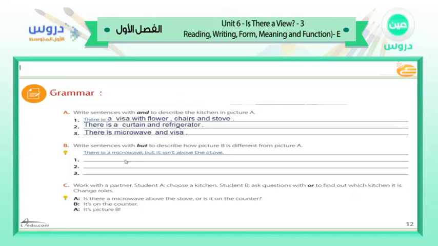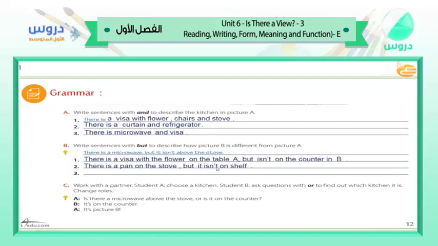The second sentence: there is a vase with a flower on the table in A, but it isn't on the counter in B. Number 2, there is a pan on the stove, but it isn't on the shelf. The third one: there is no curtain in kitchen B, but there is in kitchen A. There is a curtain.